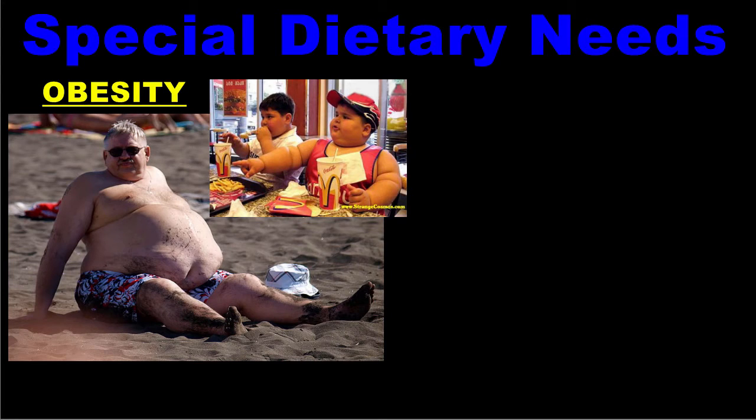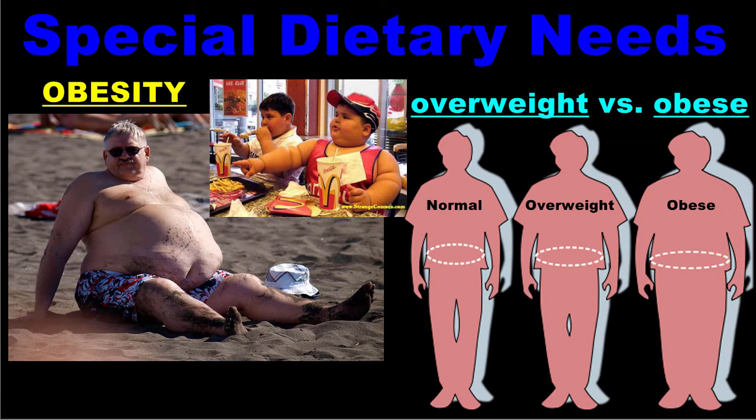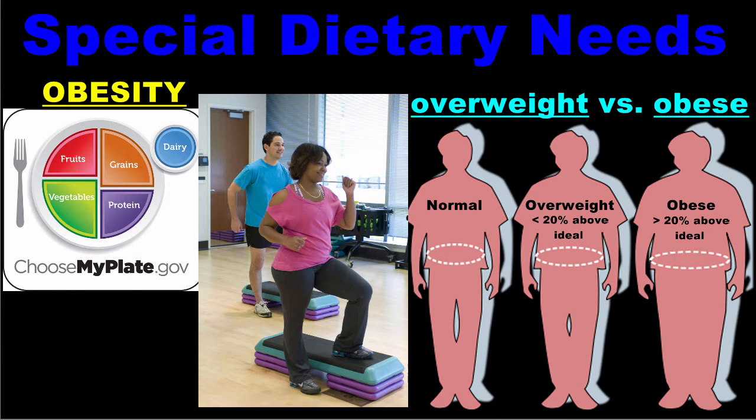Obesity is an issue that affects many people of all ages, especially in the United States. There is a difference between being overweight and being obese. A person who is overweight weighs more than their ideal body weight, but less than 20% more. A person who is obese weighs more than 20% above their ideal weight. Whether someone is obese or just overweight, a special diet is recommended to bring the weight under control. Most often, healthy food choices and exercise can correct the issue.